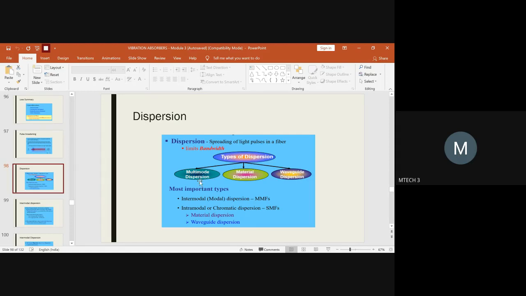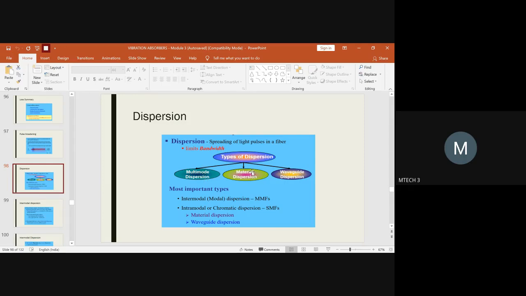With this concept, you can see that dispersion could be of three types. One is multi-mode dispersion, second is material dispersion, and the third one is waveguide dispersion. The dispersion could happen at the material level of the optical fiber we are using, or it could happen if it is multi-mode. In optical fiber, the light rays could traverse either through single mode or through multi-mode. If you have multi-mode traversal of the light signals and dispersion is occurring, that type is multi-mode dispersion.